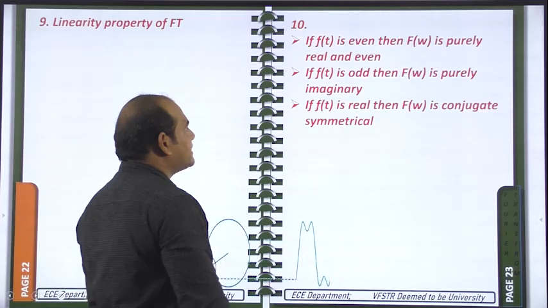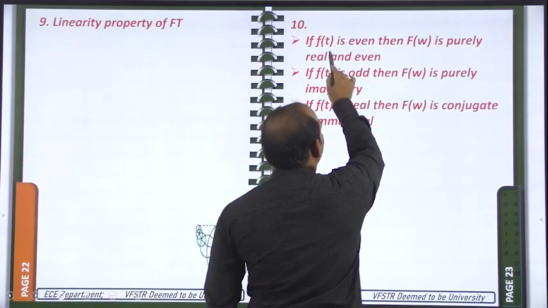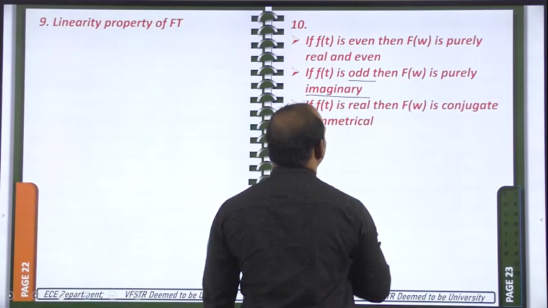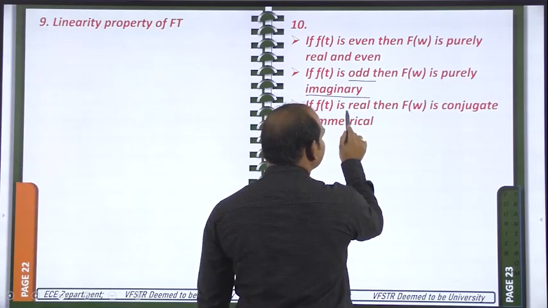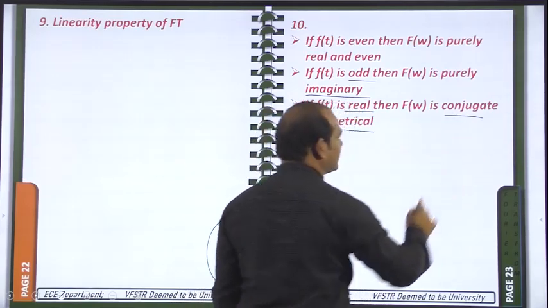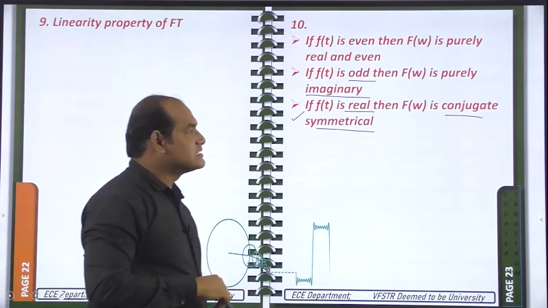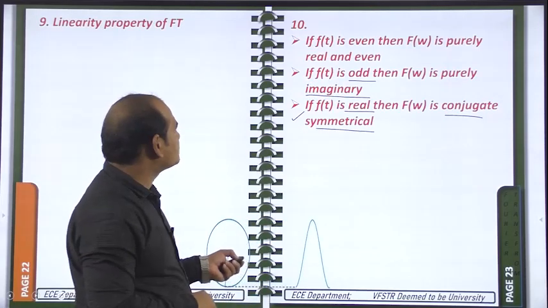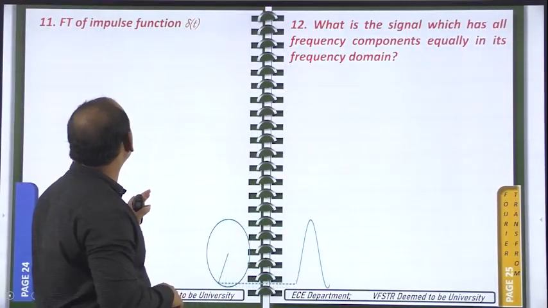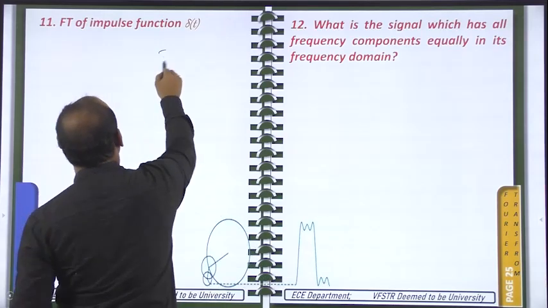Now, if f of t is even, then f of omega is purely real and even. If f of t is odd, the Fourier transform is purely imaginary, and if f of t is real, we can say it follows the conjugate symmetry property. This one I have proved. These two properties are similar to the Fourier series. Then the Fourier transform of the impulse function, we have already completed. It is 1.